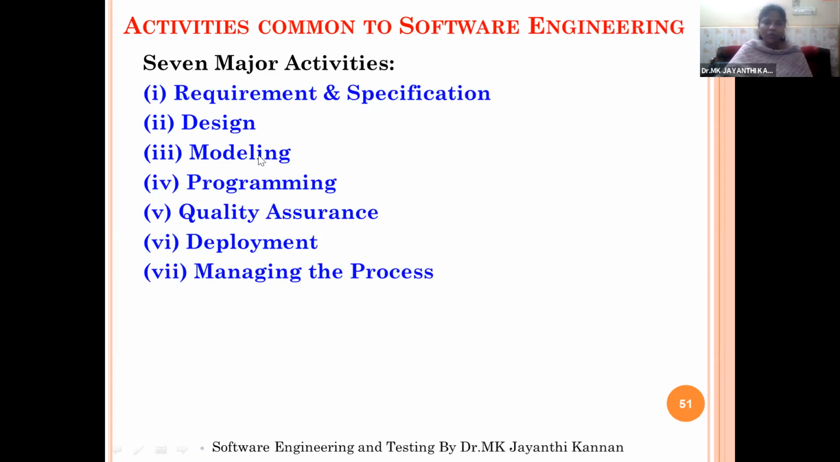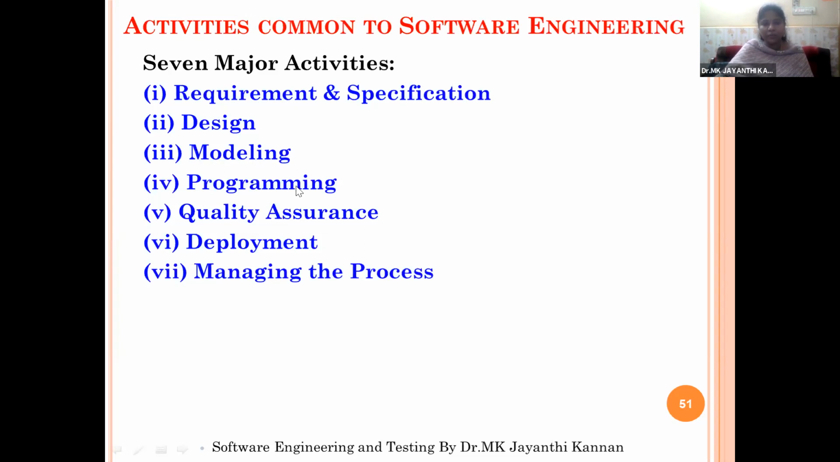In modeling, we will go for the various models, system model, use case models, or sequence diagram models, component diagram models, collaborative diagram models. All the modeling activities will be done in the modeling third stage, third activity.